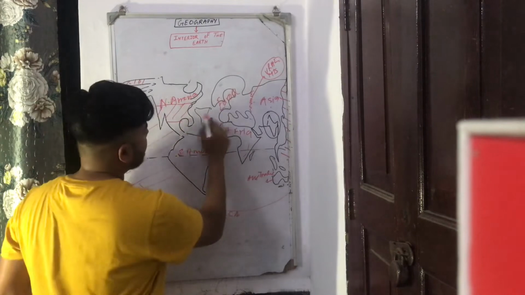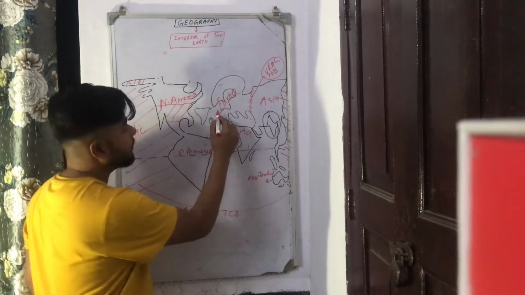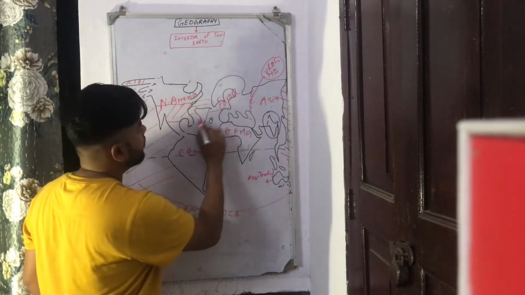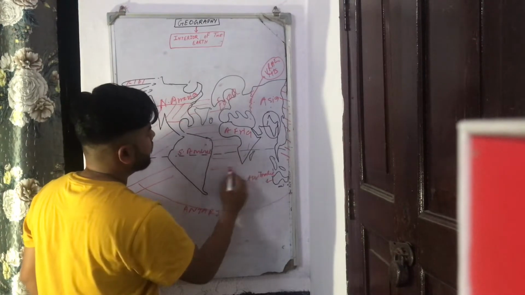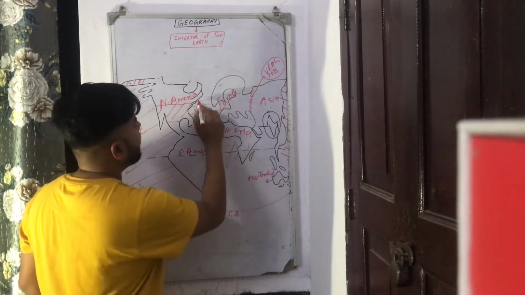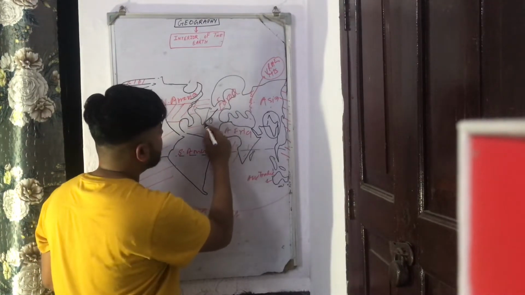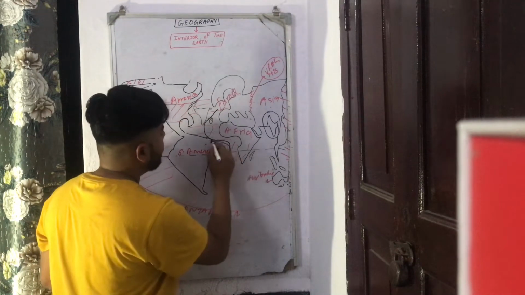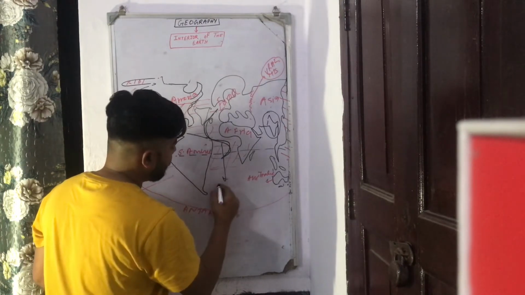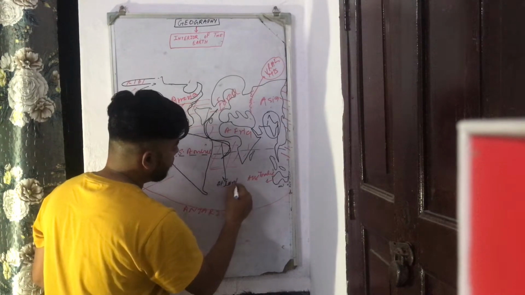Then you see here between the 2 large land masses, this region, you see, this is a S-shaped structure. If you carefully notice, the structure of this ocean is S-shaped. So this ocean is known as Atlantic Ocean.